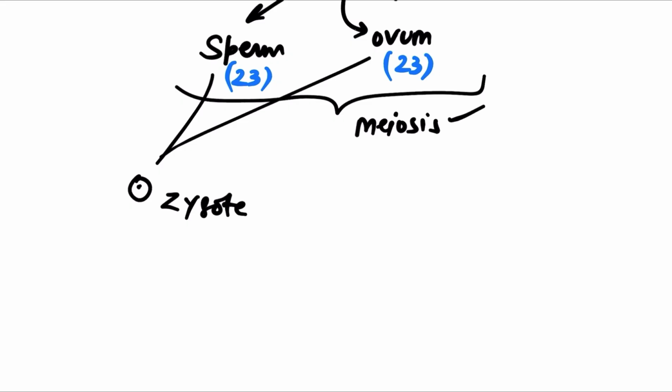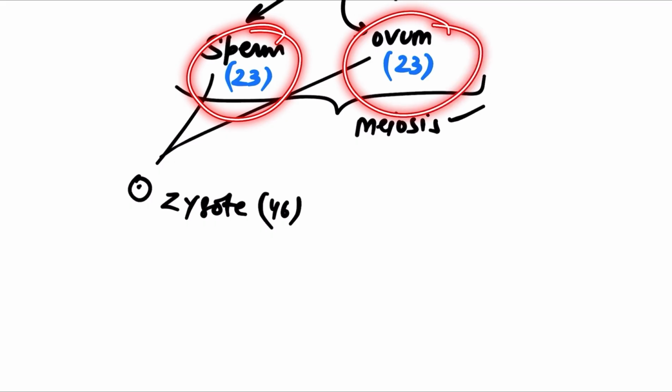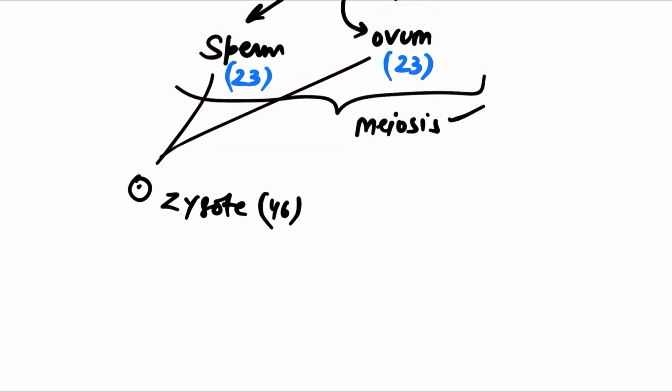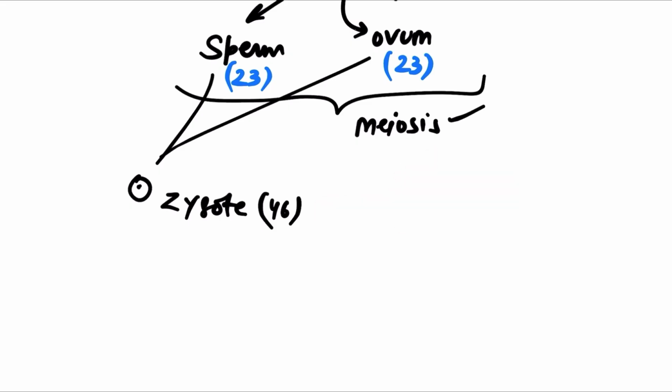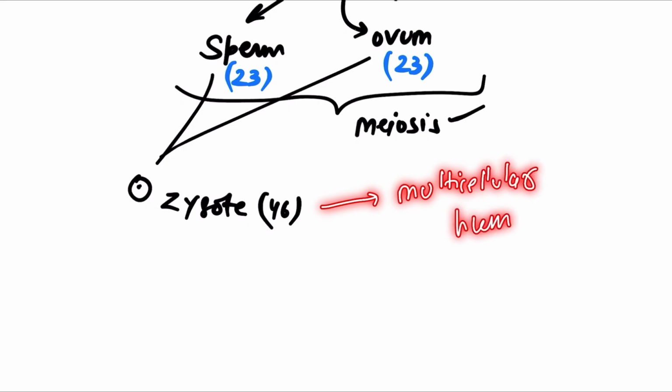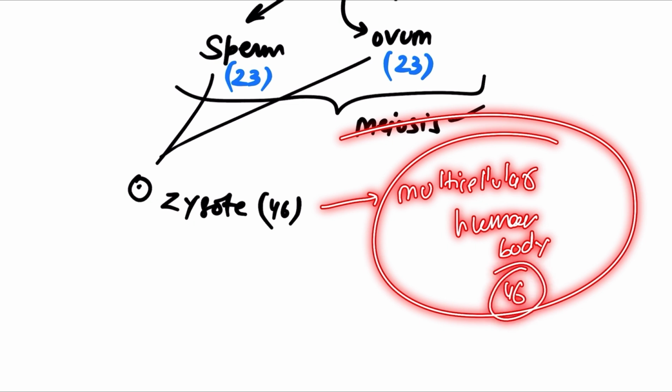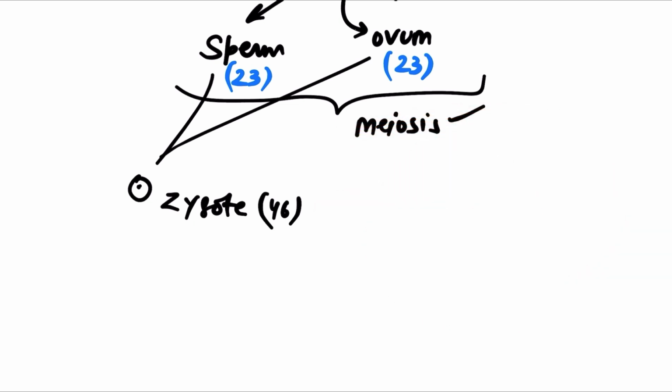Zygote. And the zygote will contain 46 chromosomes, obviously 23 from the sperm and 23 from the ovum. So the zygote will contain how many chromosomes? 46. And this zygote will repeatedly undergo what division? Mitotic division, mitosis, and it will lead to the formation of a multicellular human body. And each cell of the human body will contain how many chromosomes? 46 chromosomes, because the zygote undergoes repeated mitotic division.